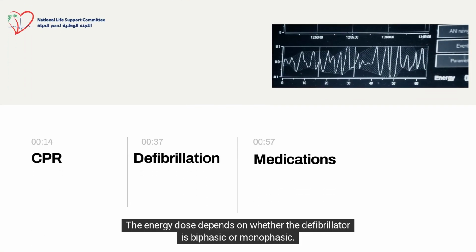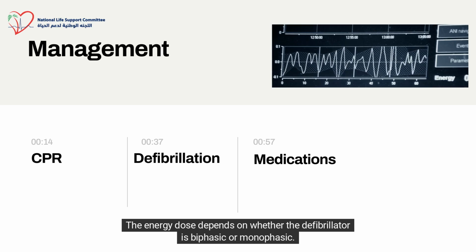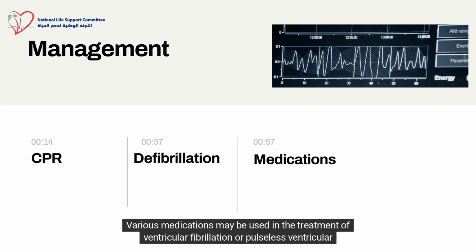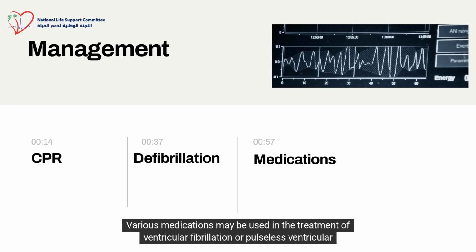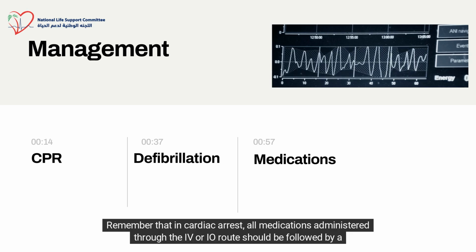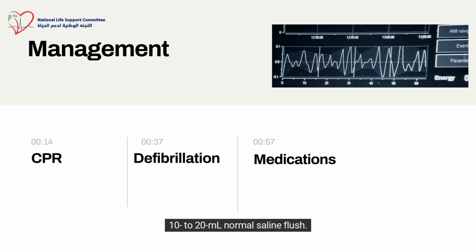The energy dose depends on whether the defibrillator is biphasic or monophasic. Providers should familiarize themselves with the equipment used in their facility. Various medications may be used in the treatment of ventricular fibrillation or pulseless ventricular tachycardia. Remember that in cardiac arrest, all medications administered through the IV or IO route should be followed by a 10 to 20 ml normal saline flush.